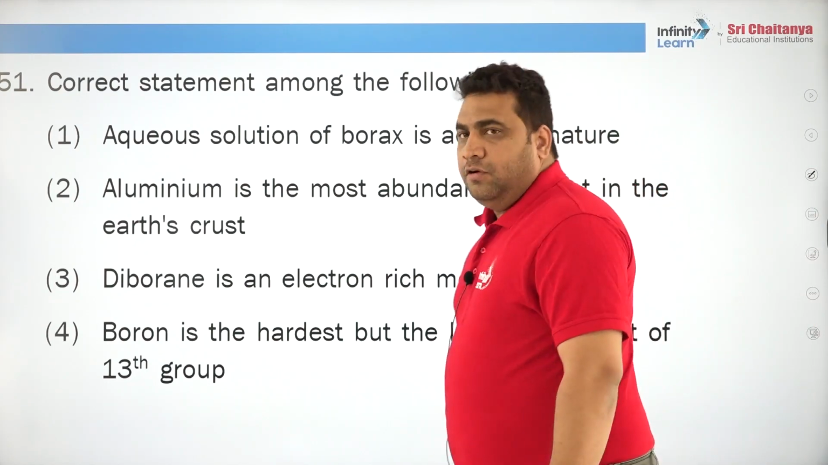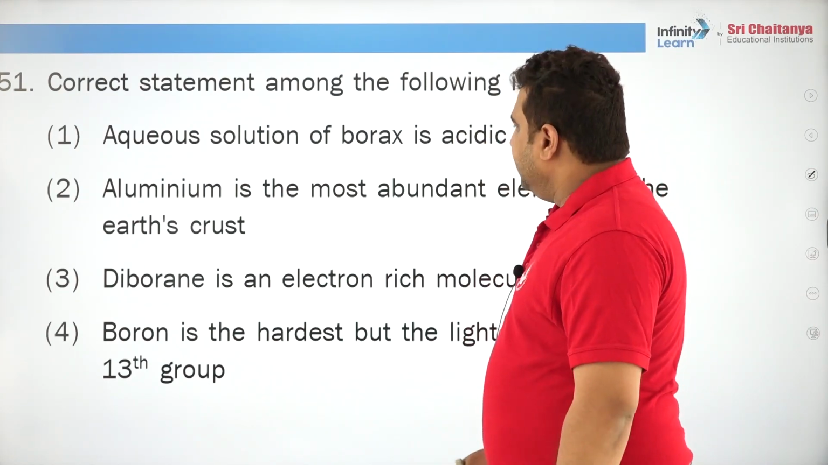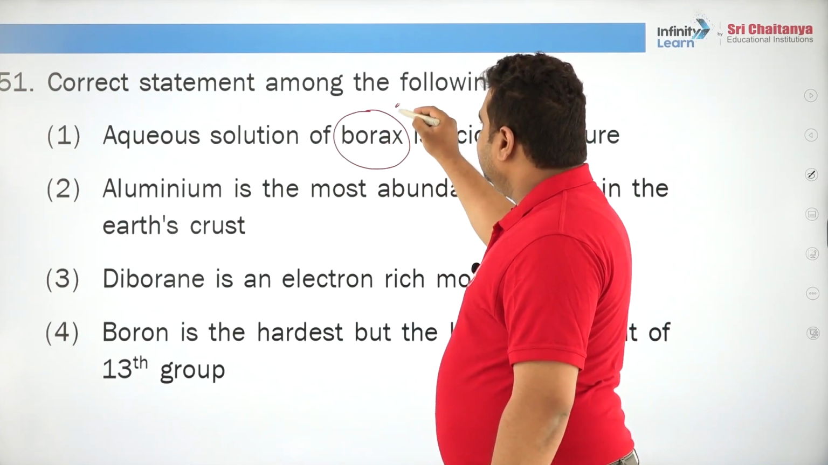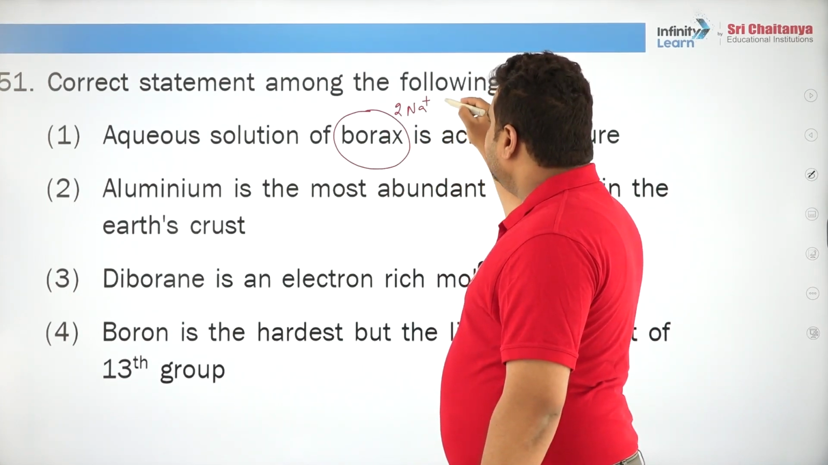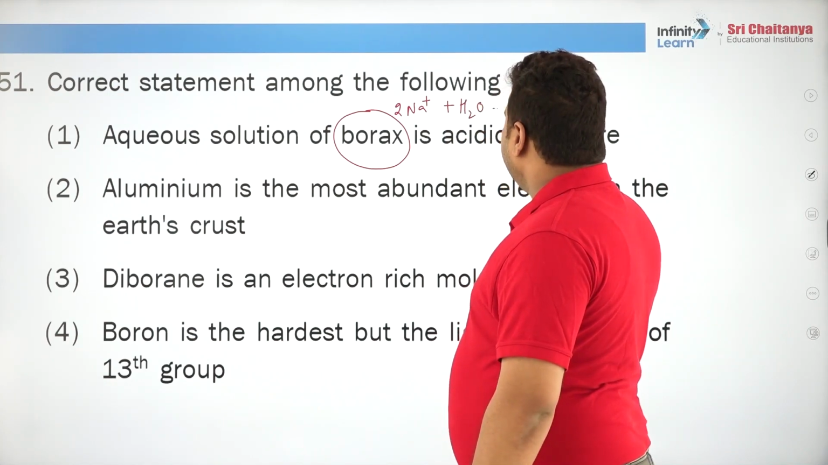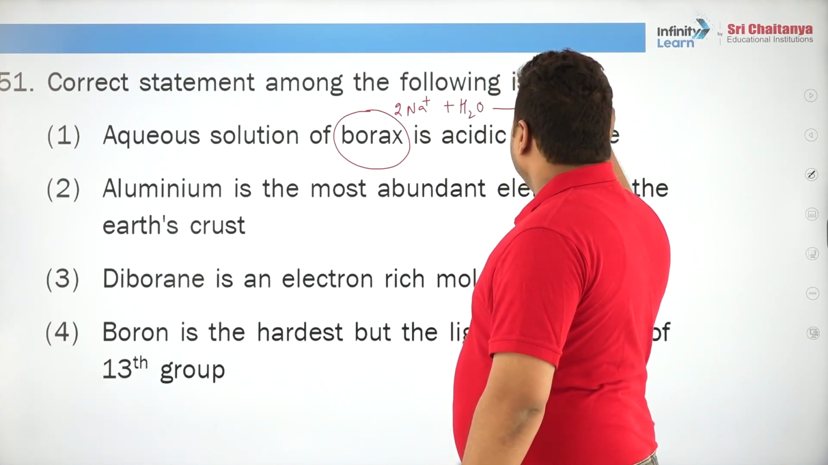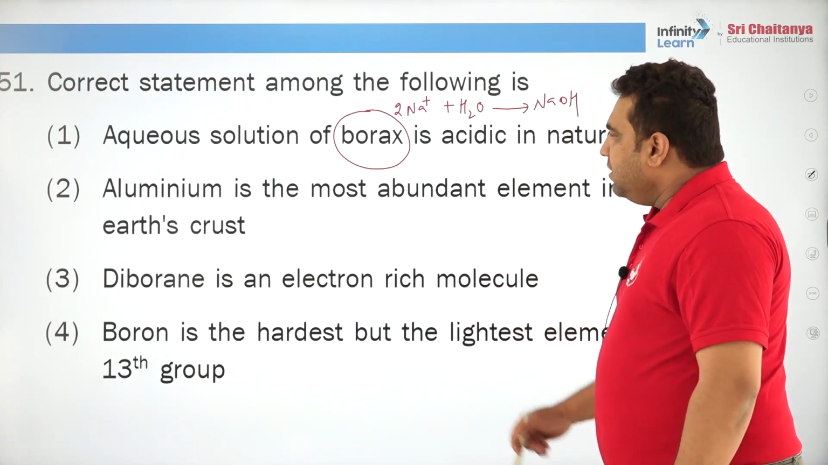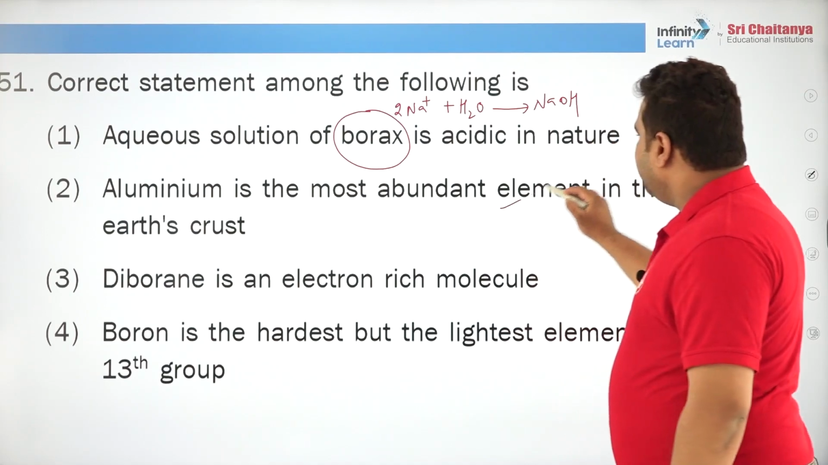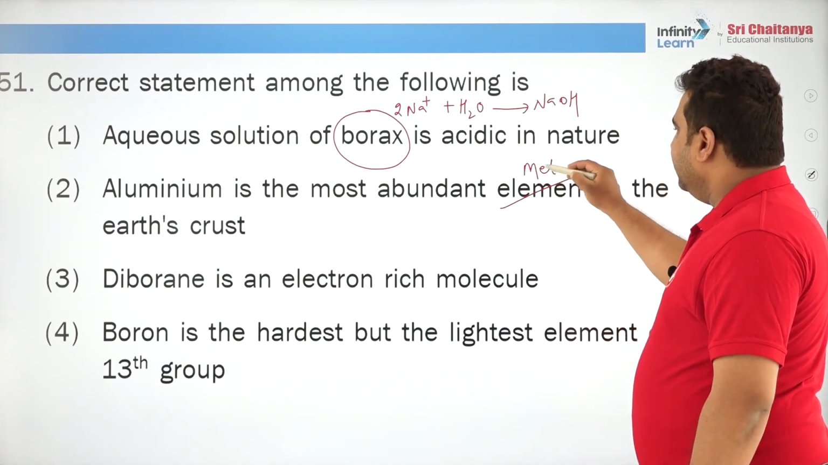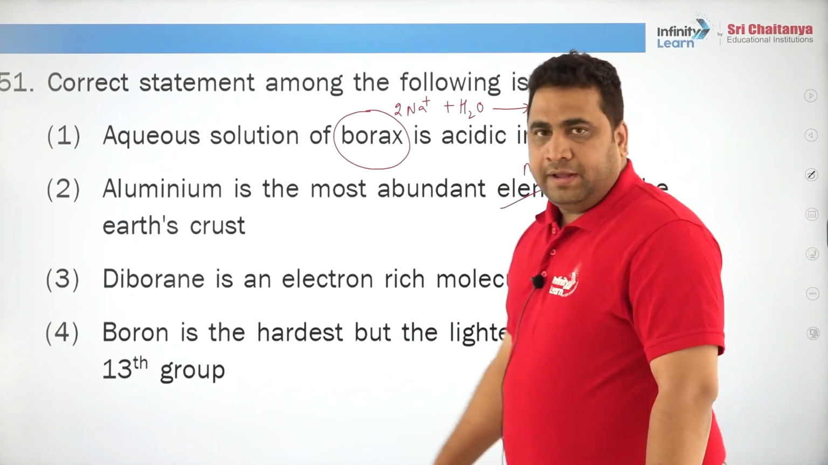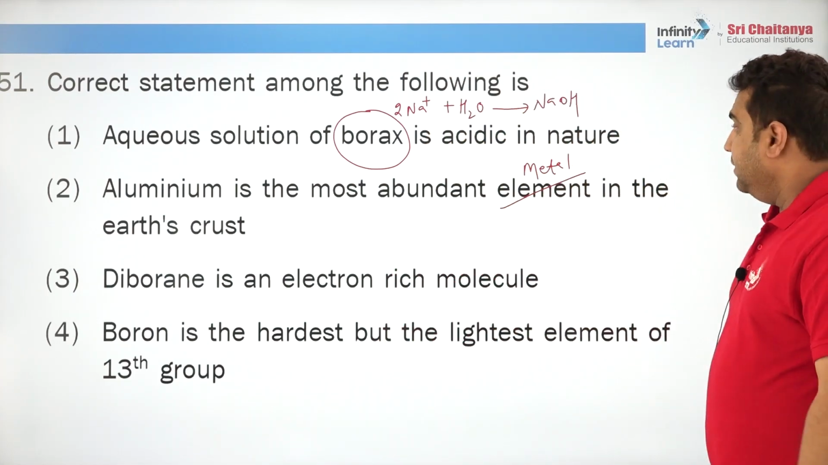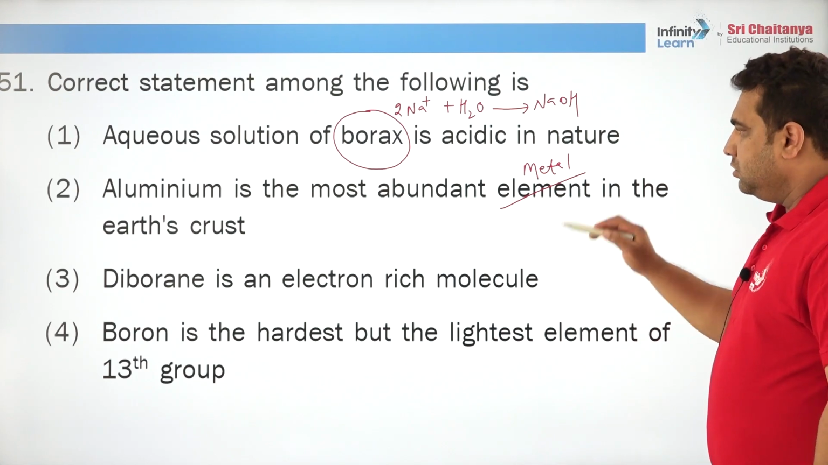Correct statement among the following. So, let us take it fast. All of you know borax contains sodium ions, correct? 2 sodium ions are present in borax, and once it combines with water, it forms sodium hydroxide. Hence, it cannot be acidic in nature, correct? Aluminum is the most abundant. It is a metal; it is the third most abundant element, but it is the most abundant metal in the earth's crust. So, obviously, it goes wrong.